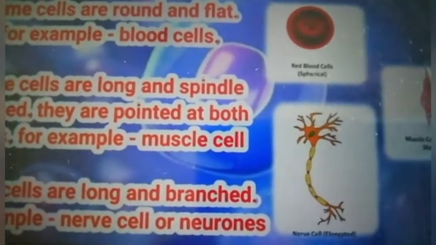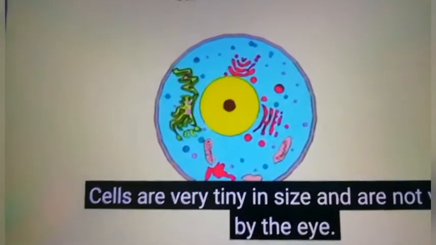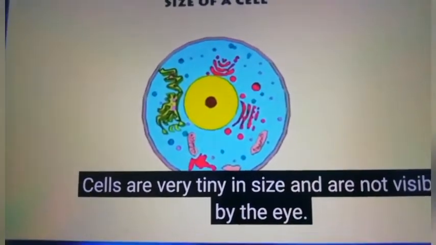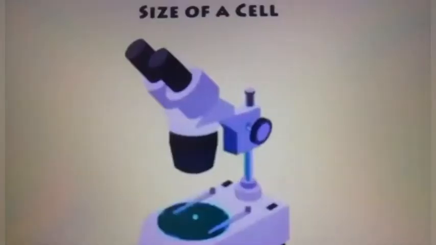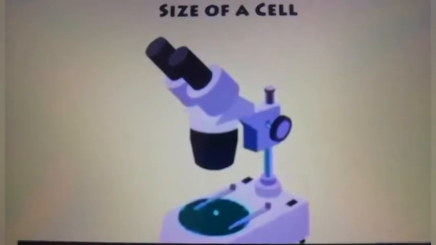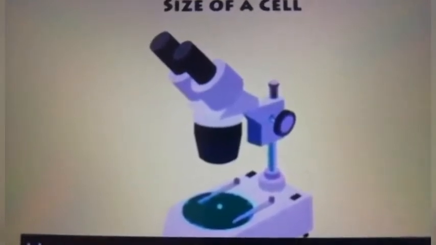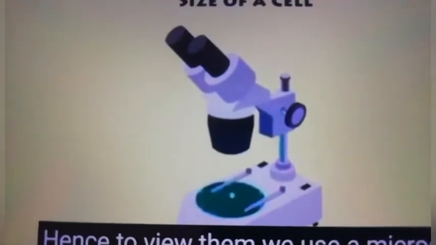Okay, now size of cells. Children, cells are very tiny in size and are not visible to us by the naked eye. Hence, to see them, we use a microscope, which is an instrument that magnifies and enlarges the size of a cell.